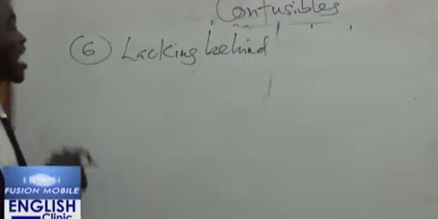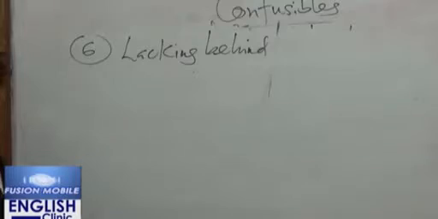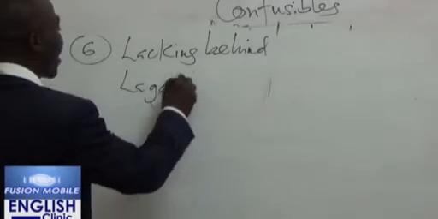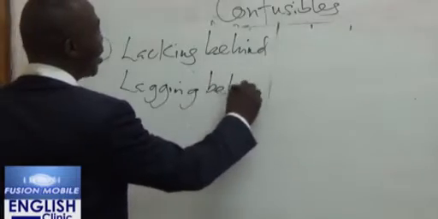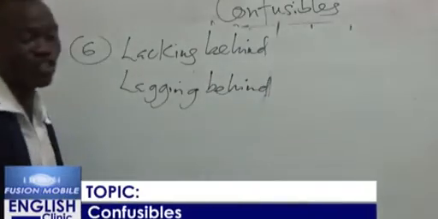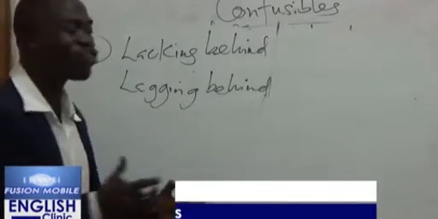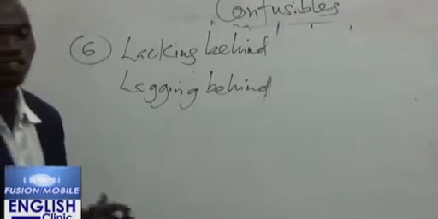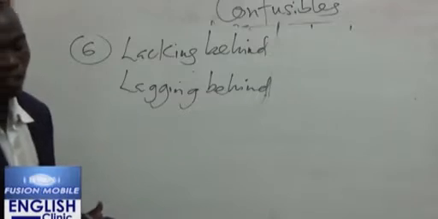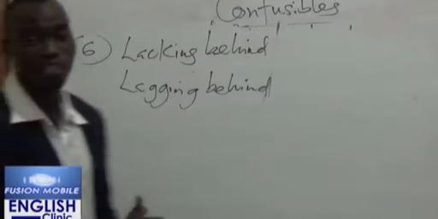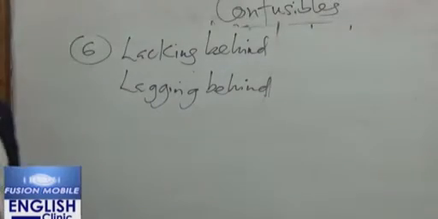We don't say we are lacking behind. But what we say is what? We are lagging behind. That is, you are not running according to the schedule. So we don't say we are lacking behind, but we say we are what? We are lagging behind.